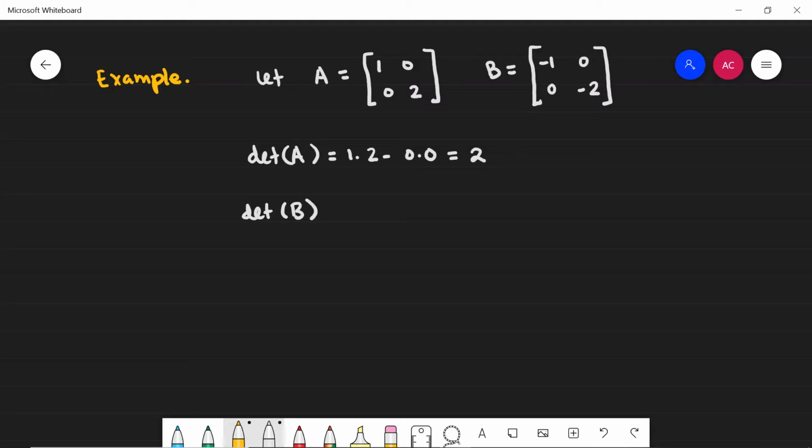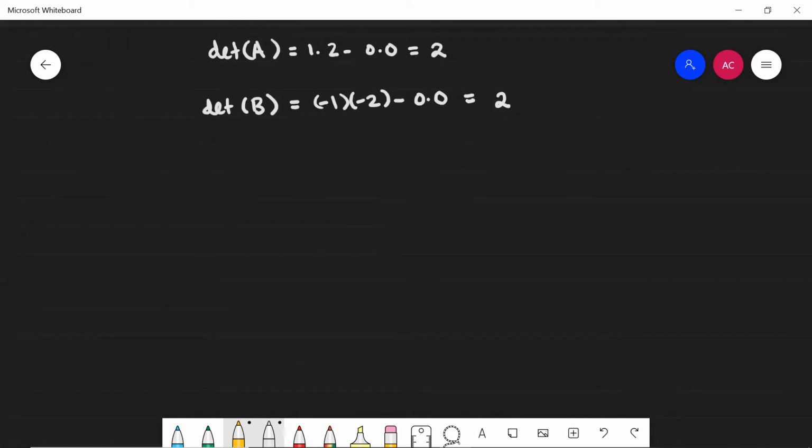And for the determinant of B, this is going to be -1 multiplied by -2 minus 0 times 0. Well, this is also equal to 2. So the determinant of A is equal to the determinant of B. Nice. Okay. Now, let's look to see what happens if we add A and B.